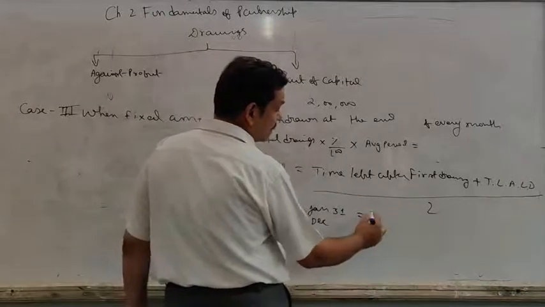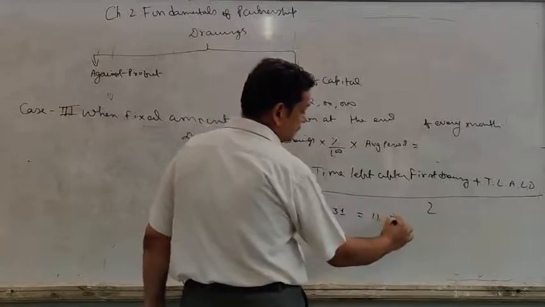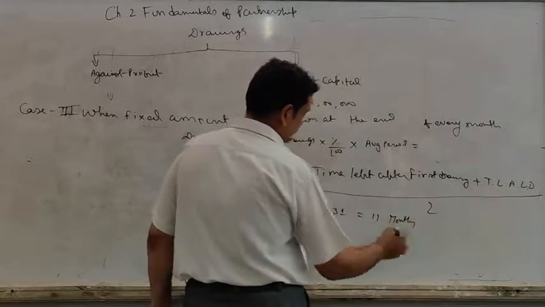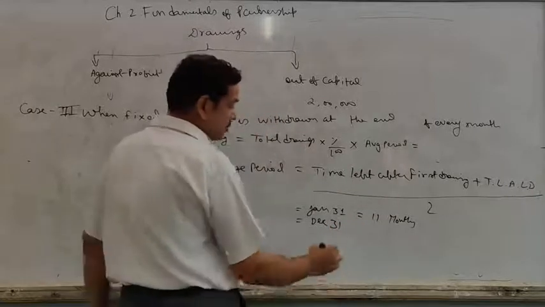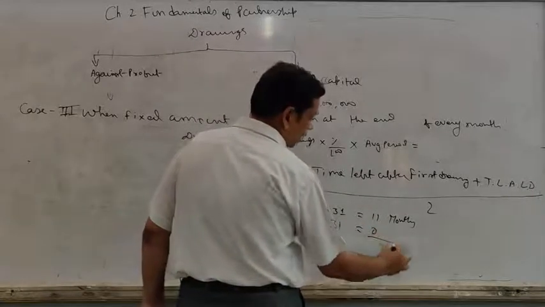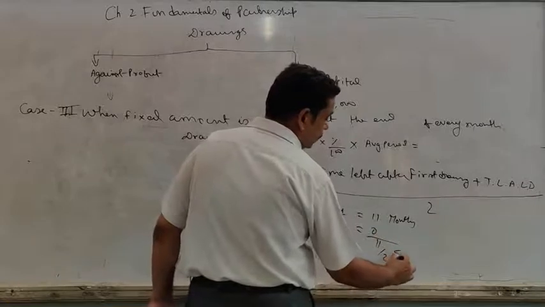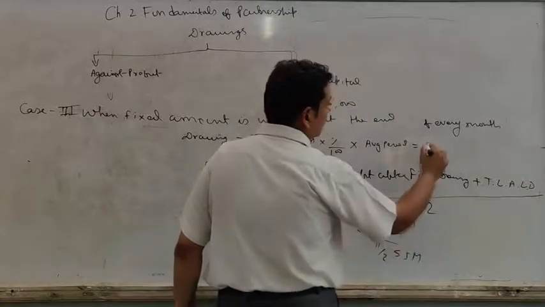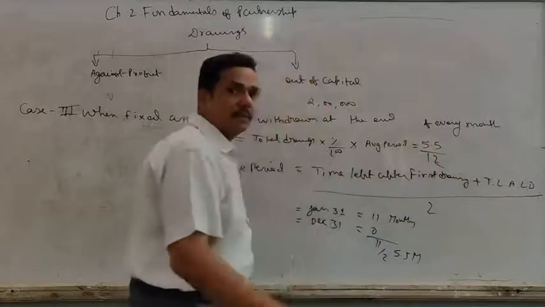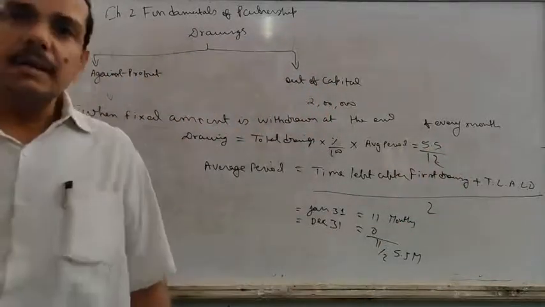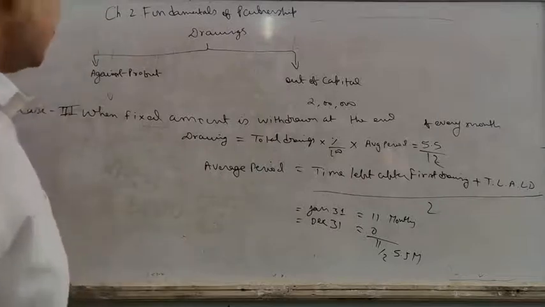So time left after first drawing is 11 months. And the last drawing you will do is on December 31st, so time left is 0. 11 plus 0 divided by 2 comes to 5.5. So here we will take 5.5 upon 12. Clear? In this way we are going to calculate interest on drawing.